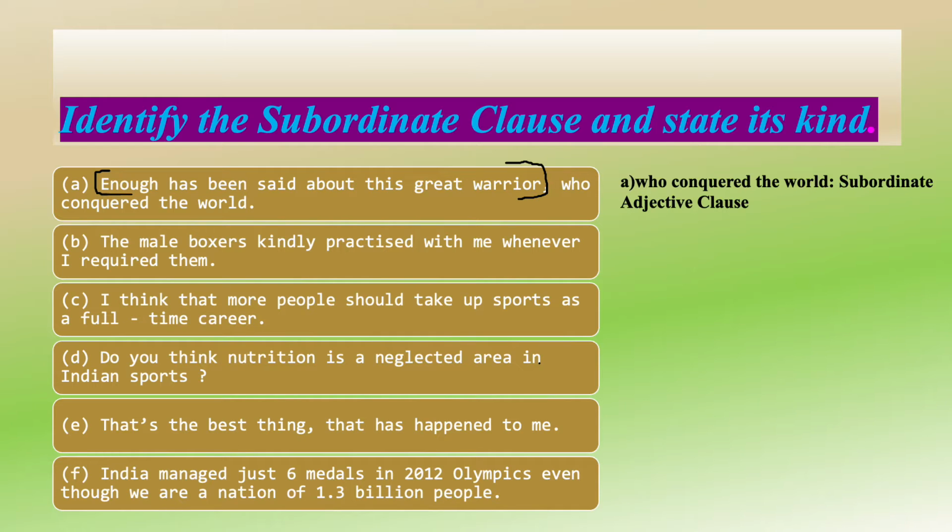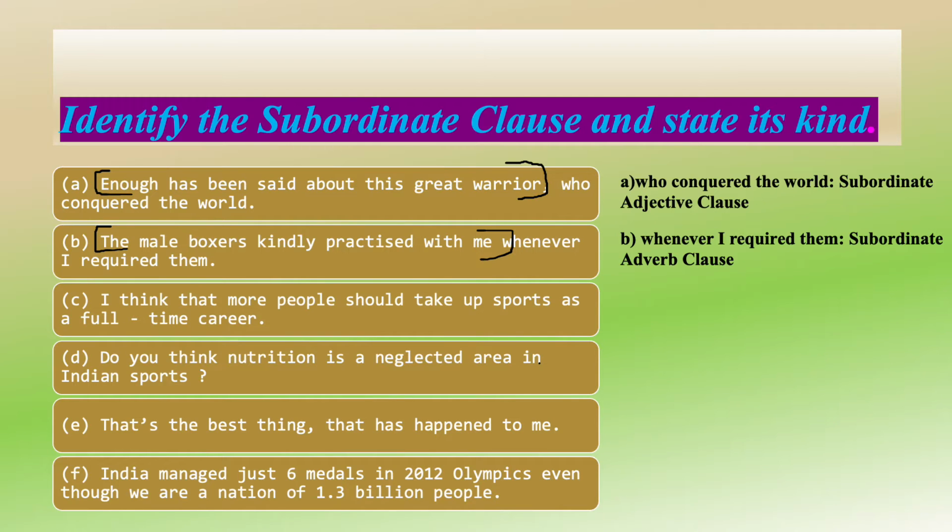The next one: The mailboxes kindly practice with me whenever I required them. So here, whenever I required them is a subordinate clause. The mailboxes kindly practice with me would be the main clause. That is the independent clause. Now it tells us the time, whenever I required them. So that becomes the subordinate adverb clause.